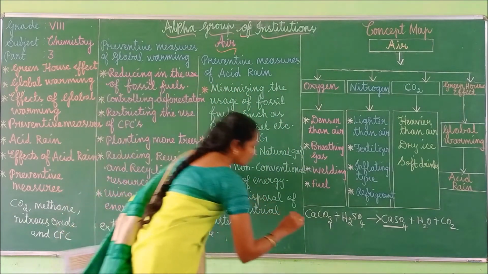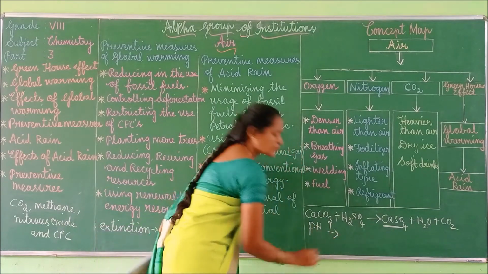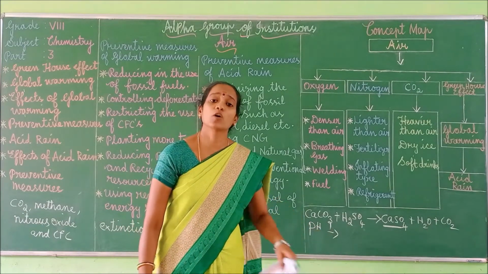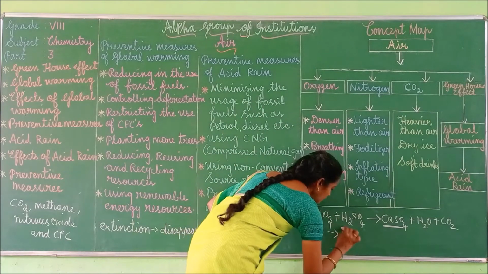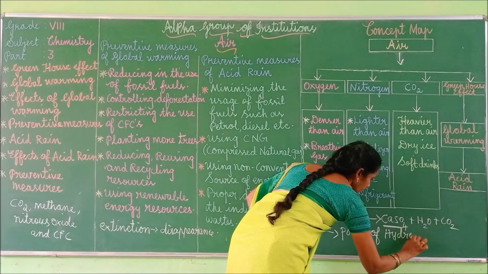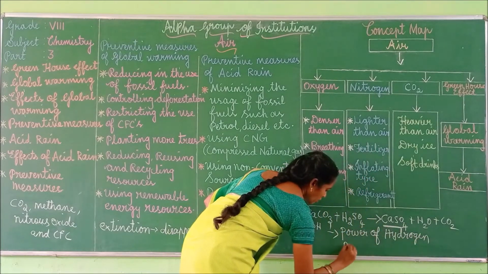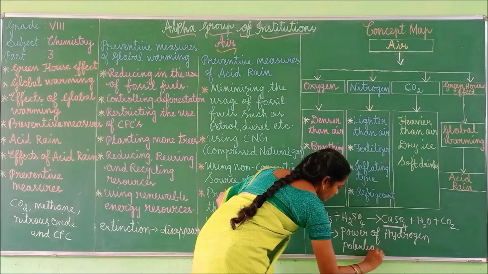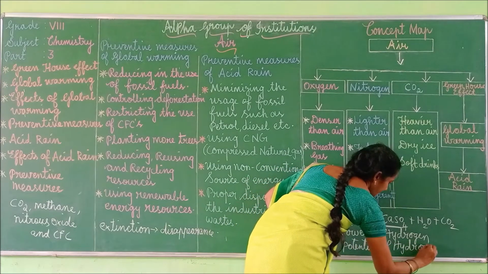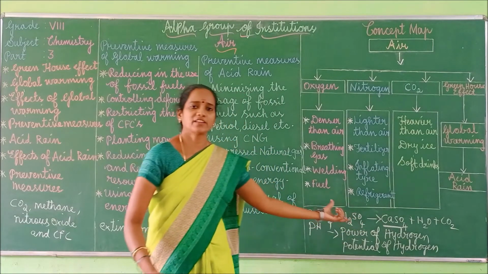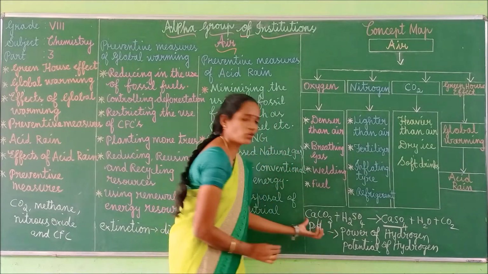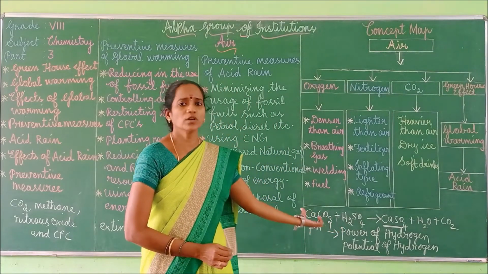What is pH? In chemistry, pH denotes power of hydrogen or potential of hydrogen. Okay, pH means power of hydrogen or potential of hydrogen. Small p, whereas capital H. Okay, so power of hydrogen. This term you should learn.